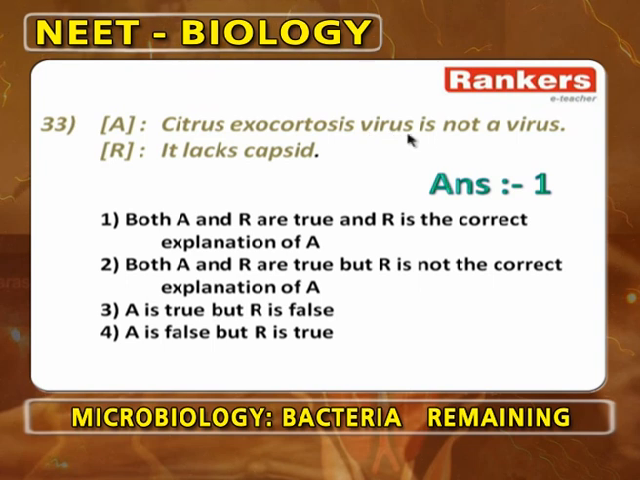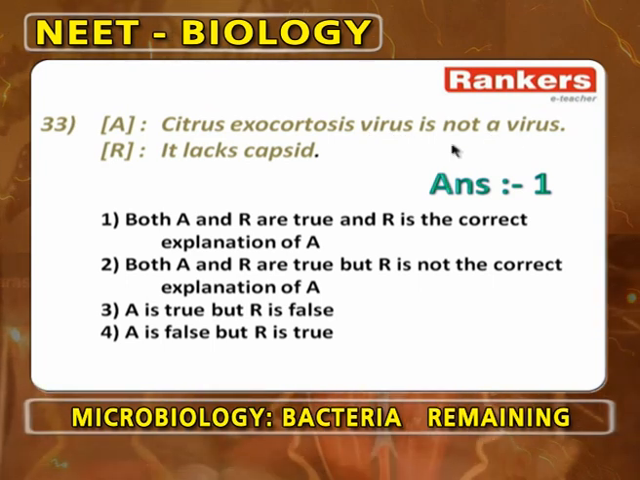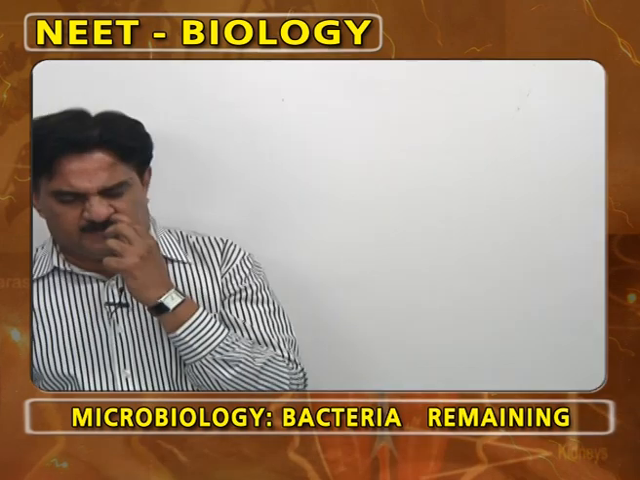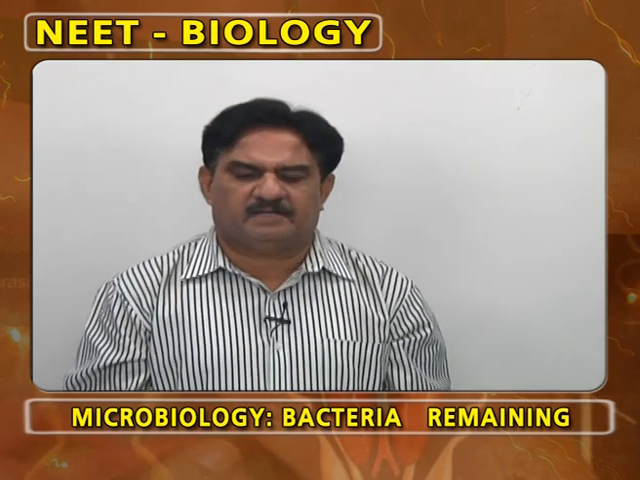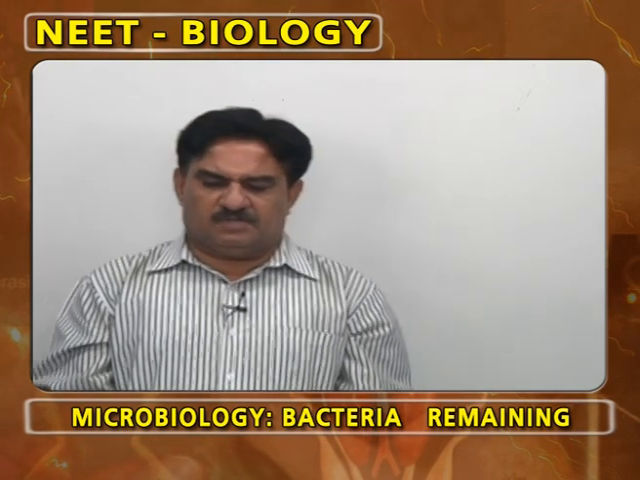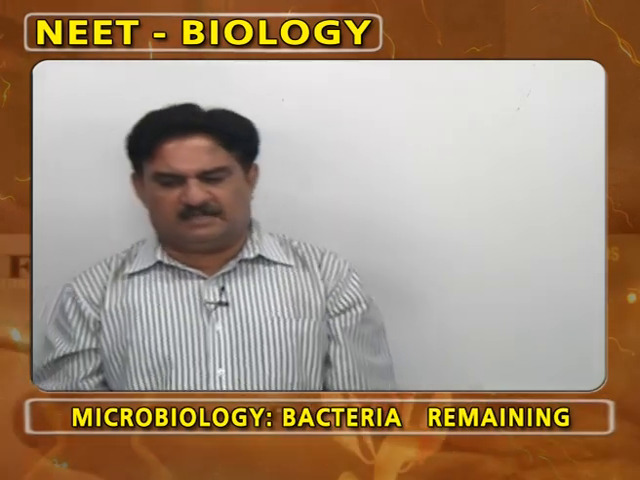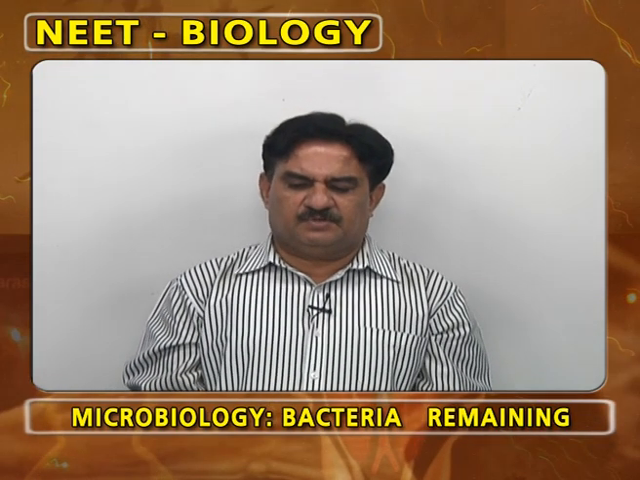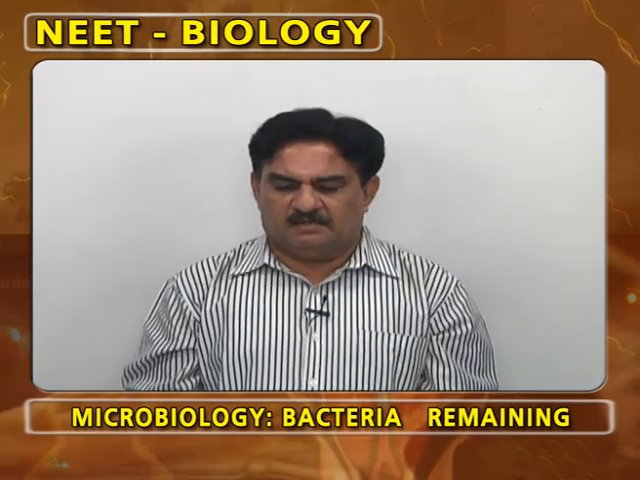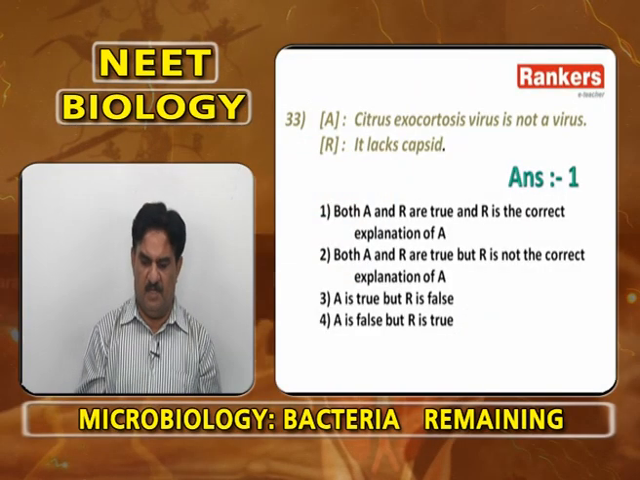Citrus exocortis virus is not a virus. It has no capsid protein coat. So, a complete viral particle, if it is present, then only it is called a virus. It is simply called a viroid. It is not a virus. So, citrus exocortis virus is not a virus is correct. Why it is not a virus means because it does not have any capsid protein coat. So, A and R are correct. R is the correct explanation of A, first option.